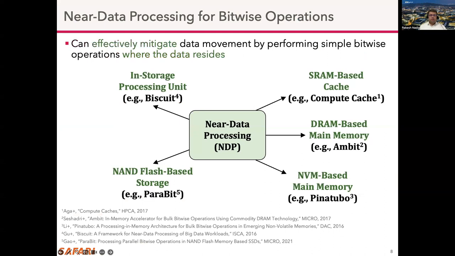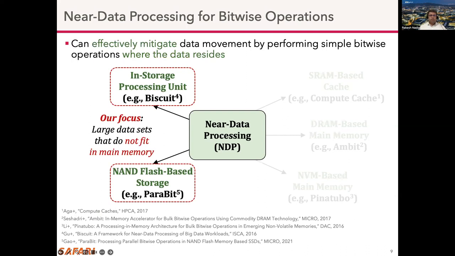Near data processing, or NDP in short, can effectively mitigate data movement by performing simple bitwise operations where the data resides. Here we show a few prior works which propose NDP techniques at different levels of memory hierarchy. In this work, our focus is mainly on in-storage processing and in-flash processing because these techniques are highly effective when the data sets are quite large and do not fit in the main memory.